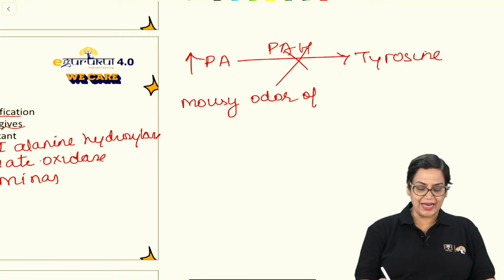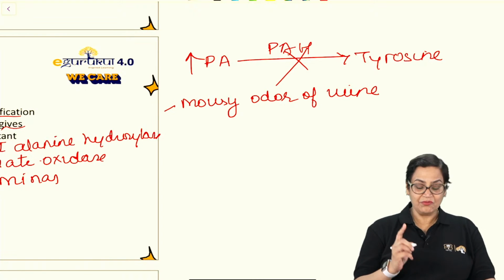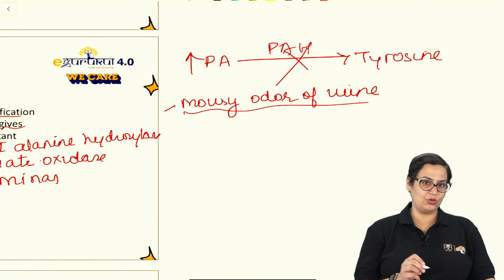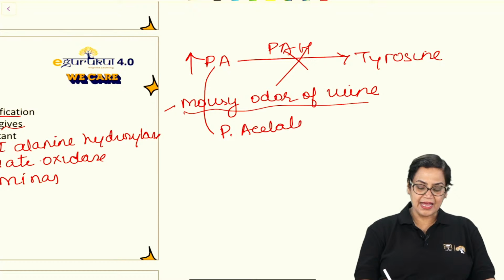That is, if a child is suffering from phenylketonuria, his diapers will give the smell of this mousy odor of urine. Why does this happen? Because increased phenylalanine is converted into phenyl acetate, and this acetate gives this characteristic mousy odor. Okay?